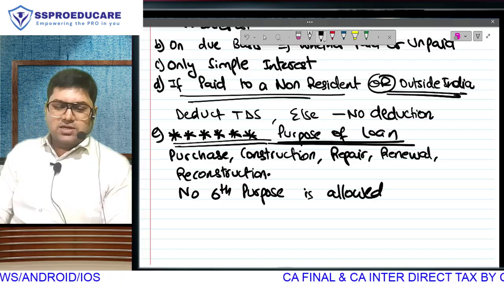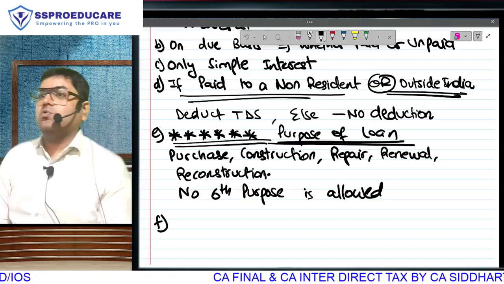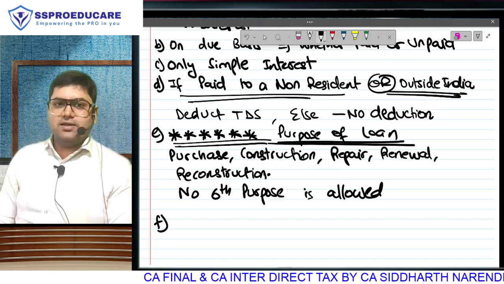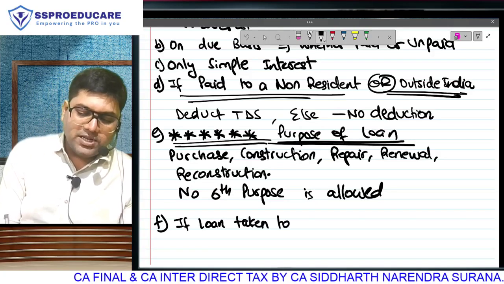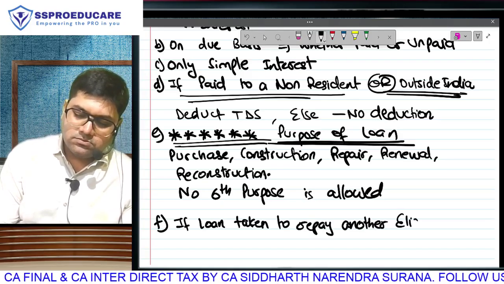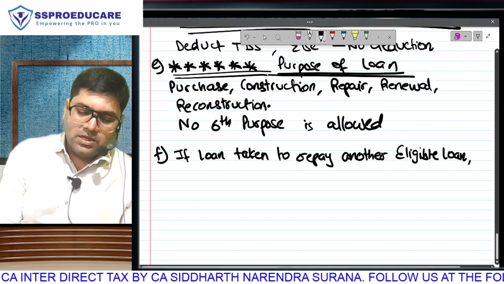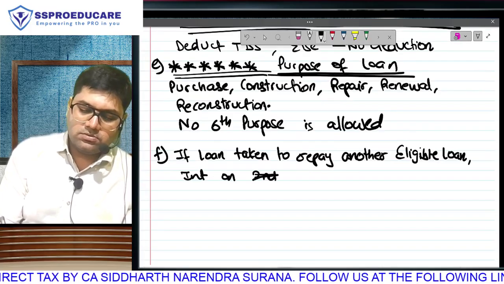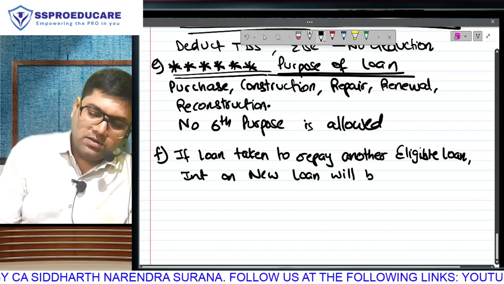There are 2 more points. G is big, but F is related to E. So at least F कर लूँगा. Otherwise, after a gap, then it will be difficult because new day we start on new page. No? So related है that if there is a loan taken to repay another eligible loan, so interest on this second loan, that is the new loan, will be, we have to fill in the blanks.